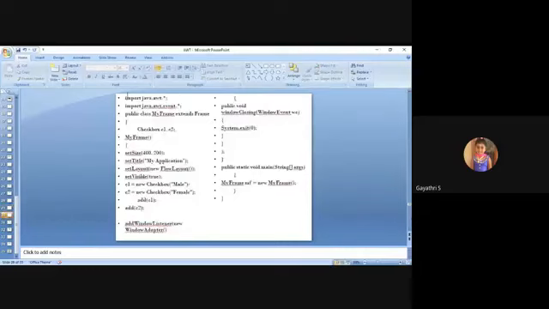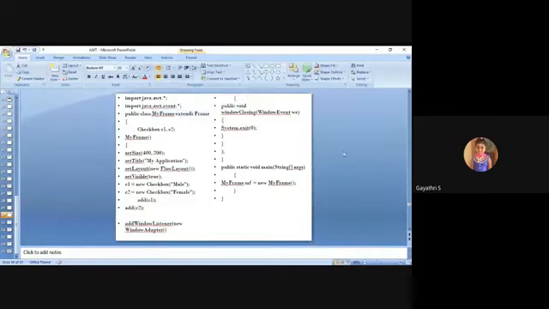A very simple program: you are creating two checkboxes. As usual, the frame concept: set size, set title, set layout, set visible. Then you create objects for the two checkboxes, male and female, since a person is either male or female. Then add these components into the frame. Then, as usual, a simple close event, window closing. This program also uses the first method, extending the Frame class.